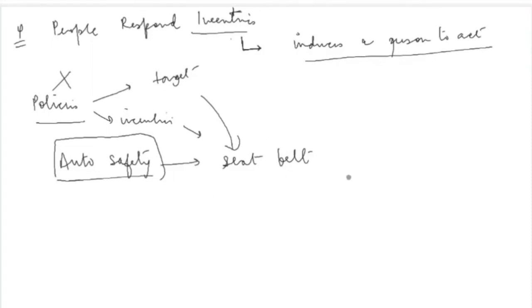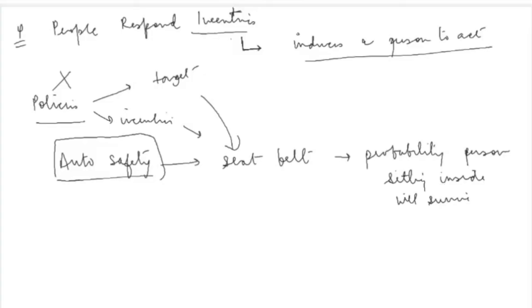Now, at first, it would seem that yes, this policy looks fine, there's no problem with it. Why? Because अगर seat belt होंगे गाड़ियों में, तो if the person wears a seat belt, then the probability that the person sitting inside the car will survive will actually rise, even if there is some unfortunate accident. And that's what the policymakers wanted. Policymakers wanted that, because there are a lot of accidents happening, because of which there are a lot of casualties, a lot of deaths of people who are in the vehicles. So we should try to look at it.